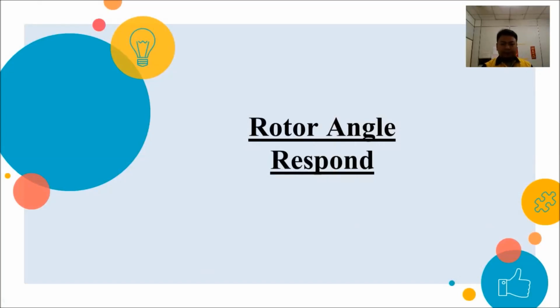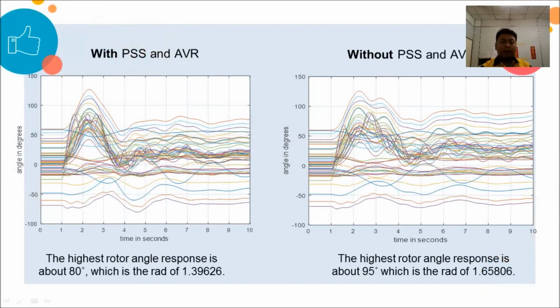Rotor angle response. For with PSS and AVR condition, the highest rotor angle response is about 80 degrees, which is 1.39626 radians. For without PSS and AVR condition, the highest rotor angle response is about 95 degrees, which is 1.65806 radians.